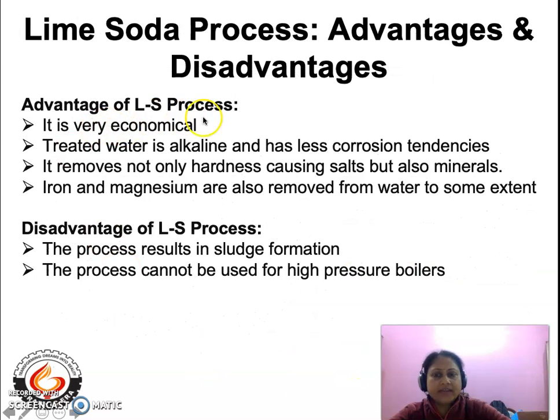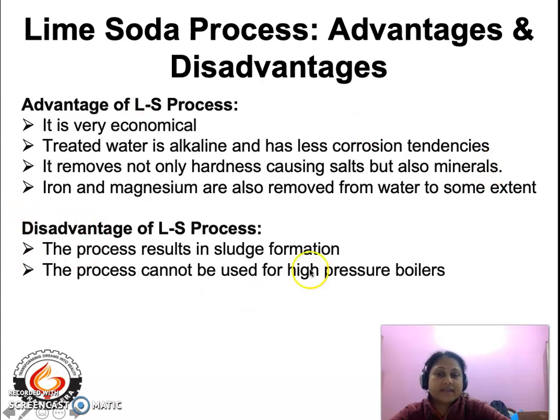Now, the advantages of the lime soda process are that it is very economical. The treated water is alkaline and has less corrosion tendencies. It removes not only the hardness causing salts, but also minerals, and the iron and manganese are also removed from water to some extent.